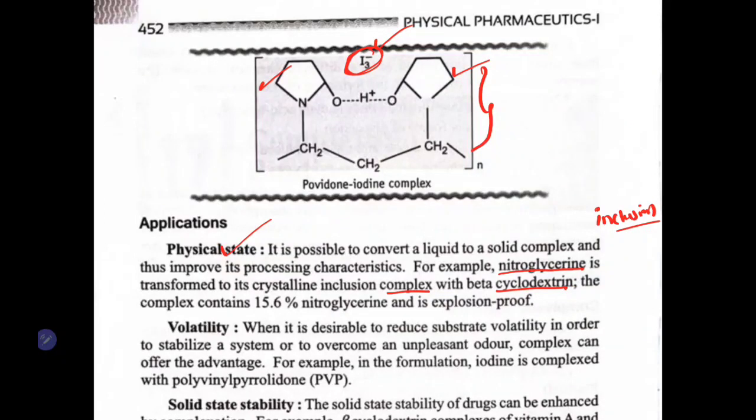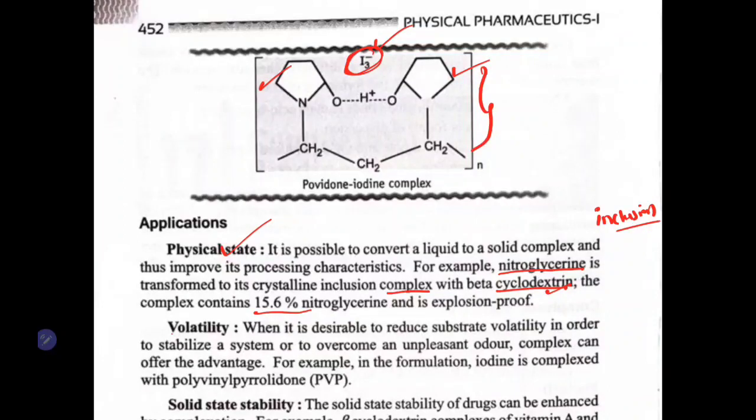So what we are doing here, we are taking nitroglycerin in liquid form and complexing it with cyclodextrin. The resultant complex is solid, and that solid contains 15.6% of nitroglycerin, and it is explosion proof also. Nitroglycerin as such is explosive. If you expose it to sunlight also, it will cause explosion. To avoid this, if you convert it into a solid, you can avoid the explosion of nitroglycerin, and you can stabilize it by forming a complex with cyclodextrin.